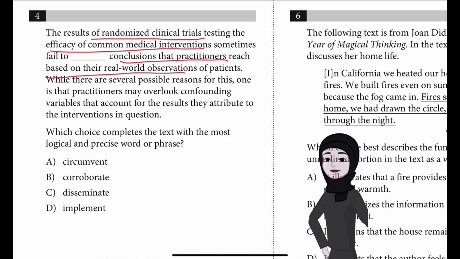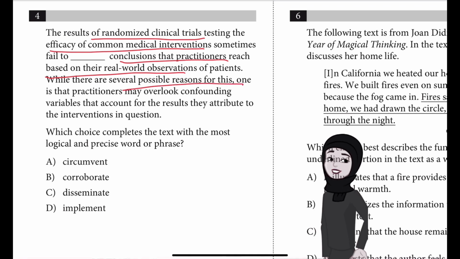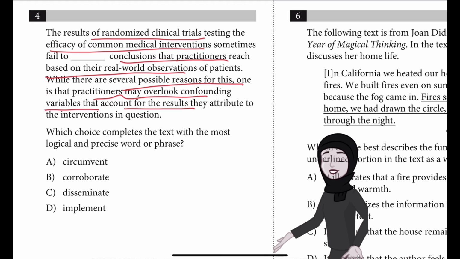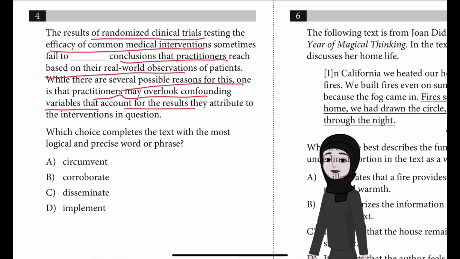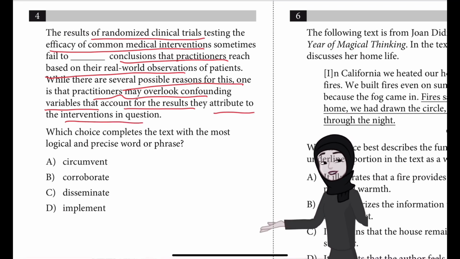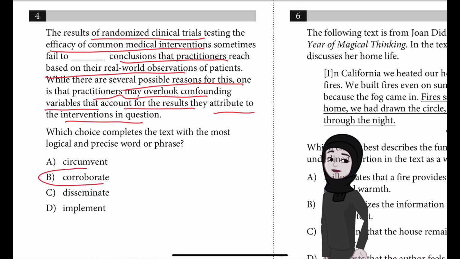So there seems to be some difference between them, and then it says that there are several possible reasons. One is that practitioners may overlook confounding variables that account for the results. That means maybe the practitioners are not taking into account all the variables which they attribute to interventions in question. So which should we choose?